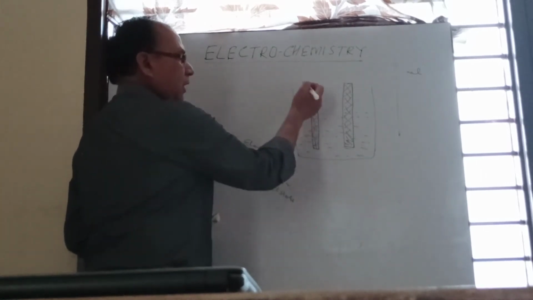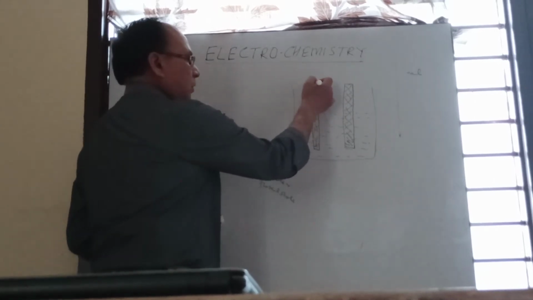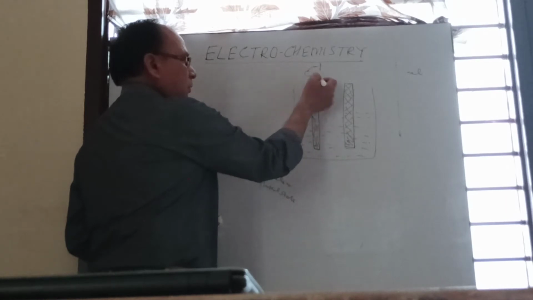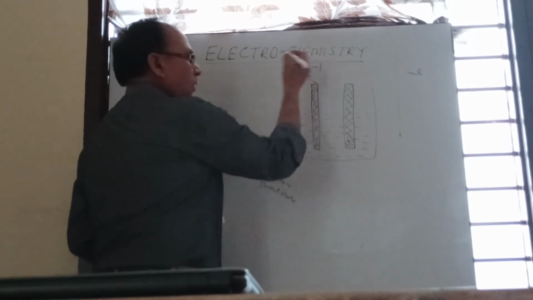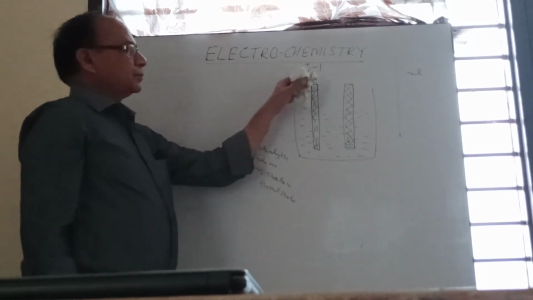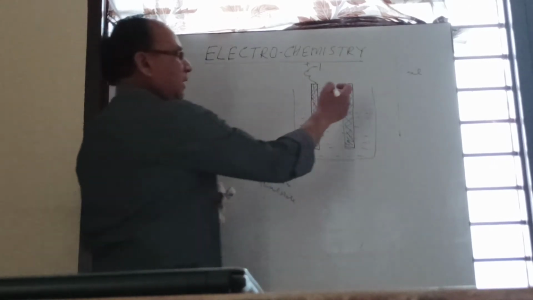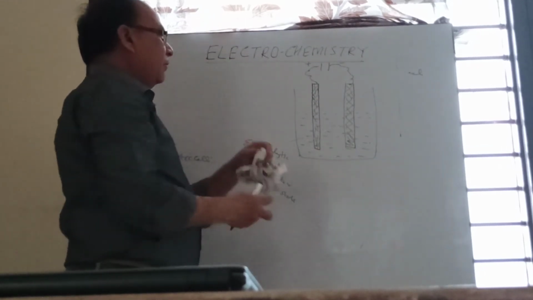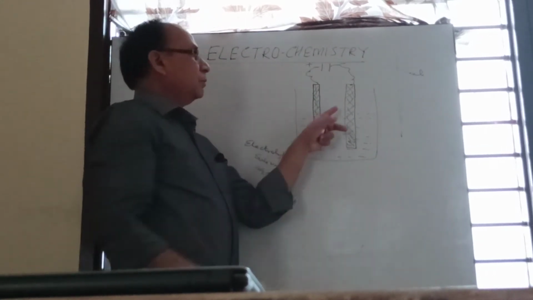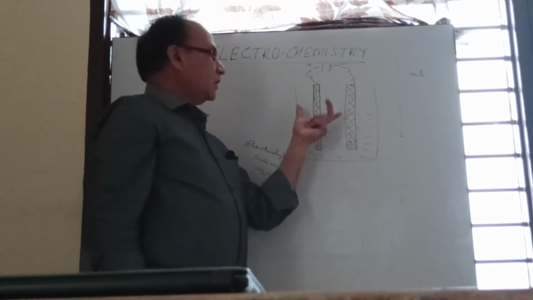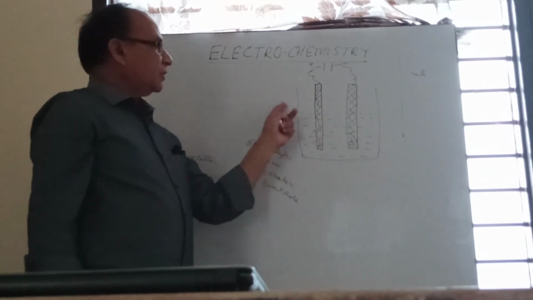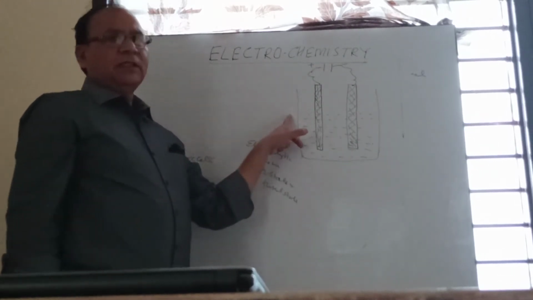These electrodes are connected to the positive or negative terminal of a battery. The electrode connected to the positive terminal of the battery is known as the anode, and the other electrode, connected to the negative terminal, is known as the cathode. So one electrode will behave as anode and the second as cathode, and these electrodes are dipped in the electrolytic solution. This complete arrangement is known as an electrolytic cell.